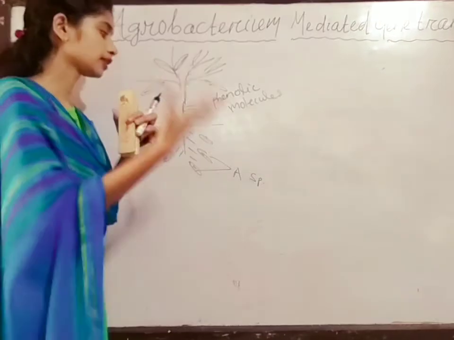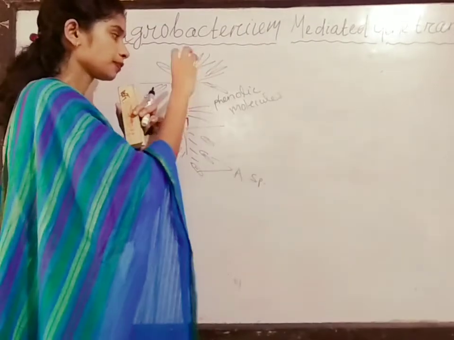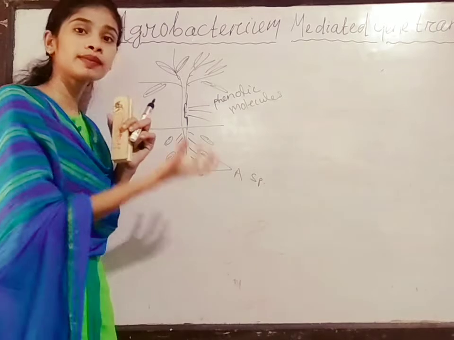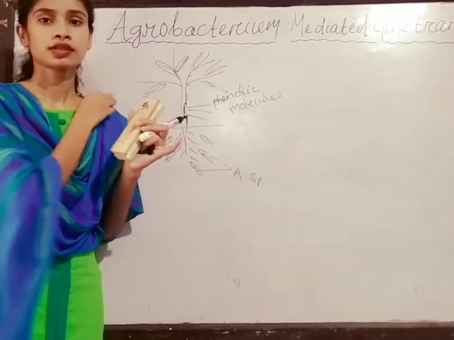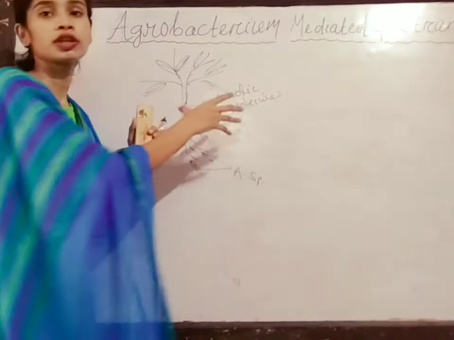After that, Agrobacterium has the power to sense the phenolic molecules.